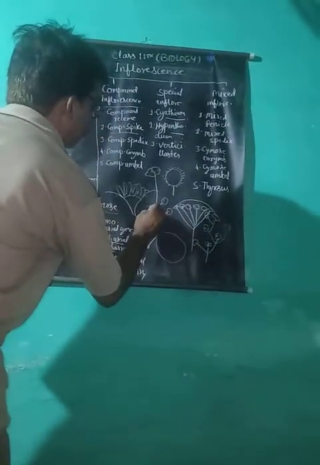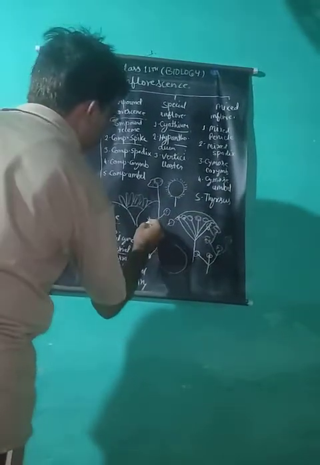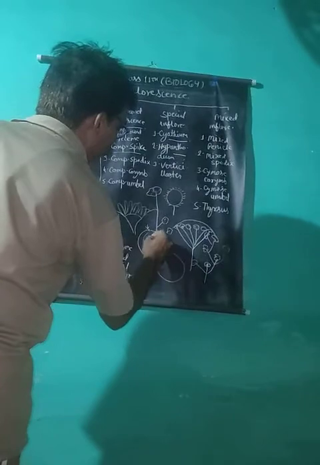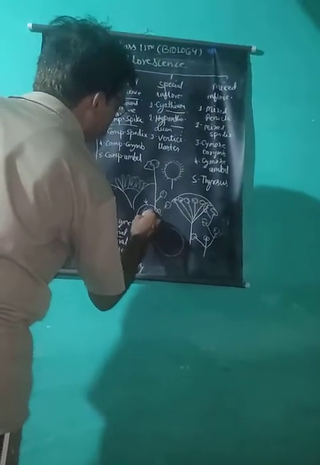At its apex there is one pore through which insects can enter inside the flower. It is fleshy and bears many flowers inside.